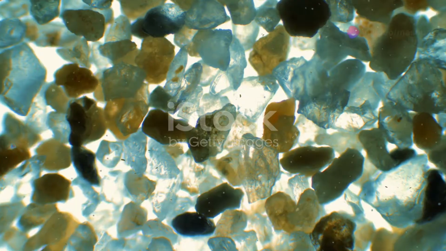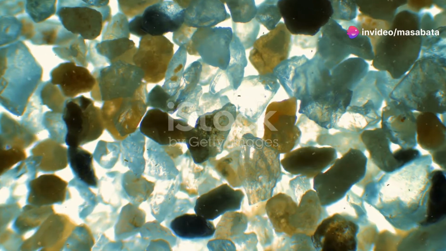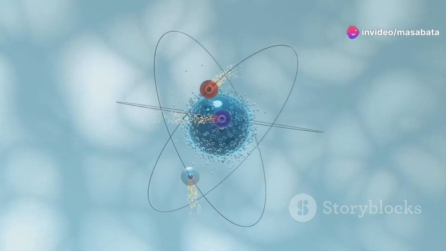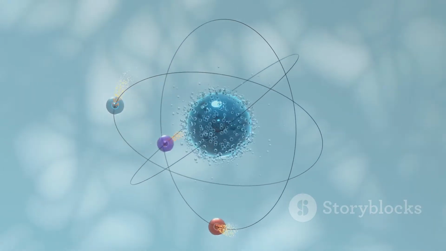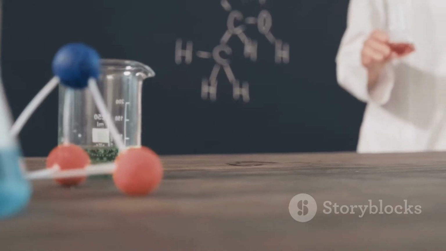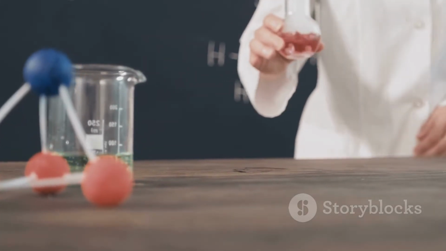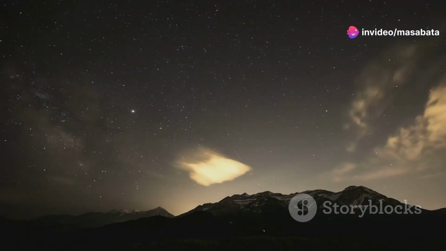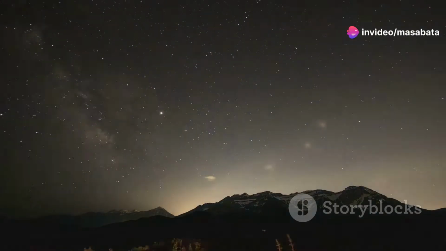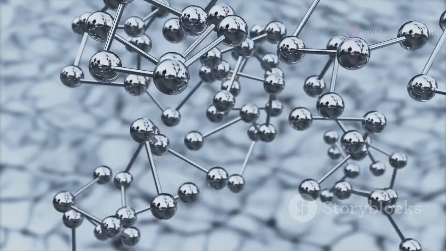Imagine the smallest thing you can possibly think of, like a grain of sand. Now imagine something even smaller than that, something so tiny you can't even see it with a microscope. That's an atom. Atoms are the fundamental building blocks of all matter in the universe. Everything around us, from our bodies to the stars in the sky, is made up of these tiny particles. Atoms are incredibly small, but they are powerful.